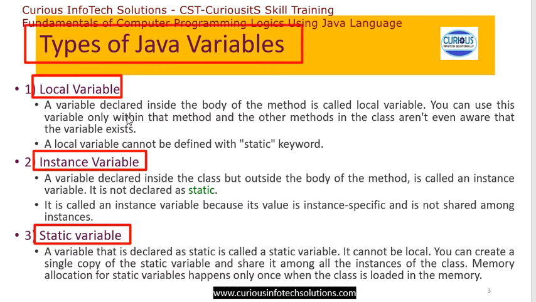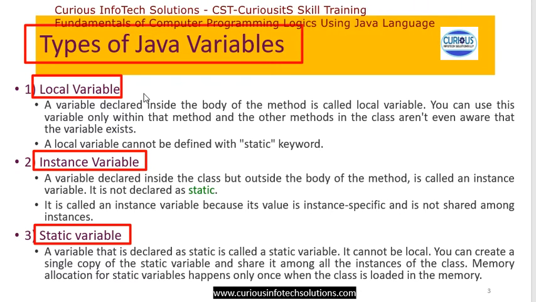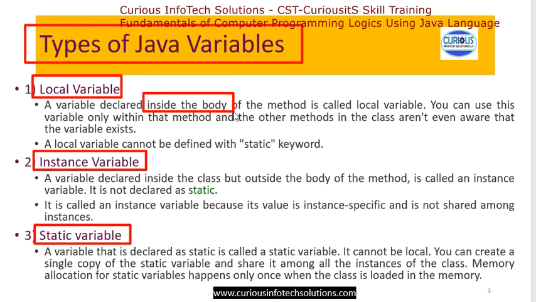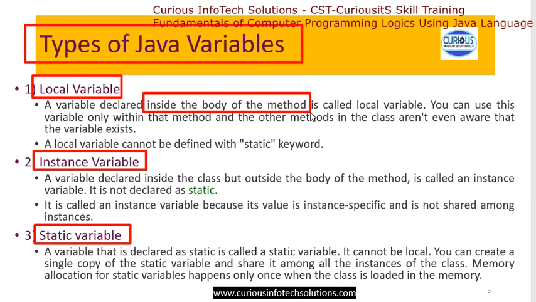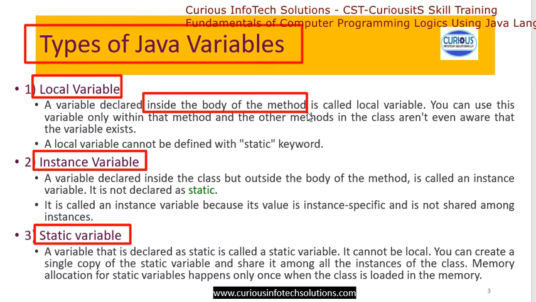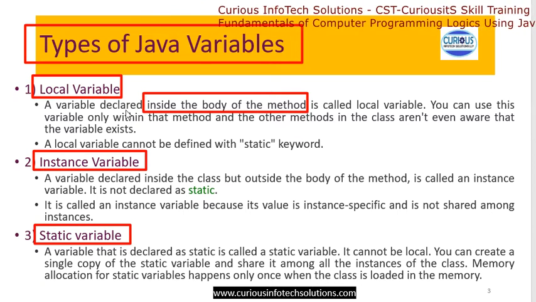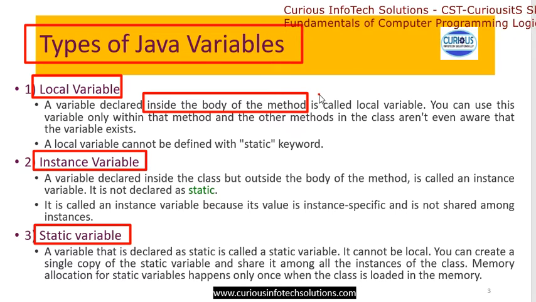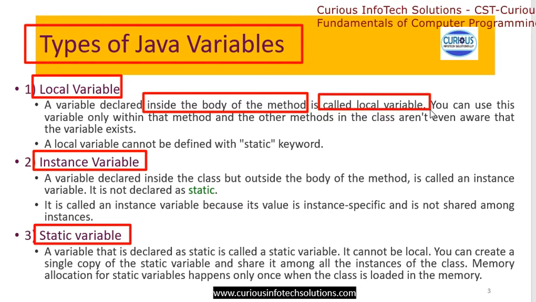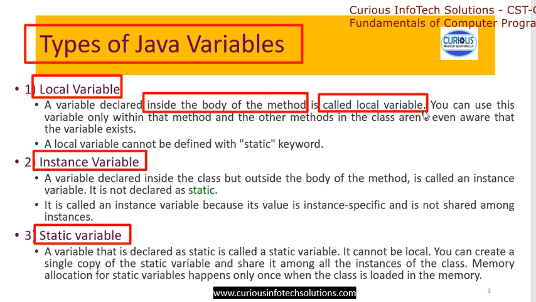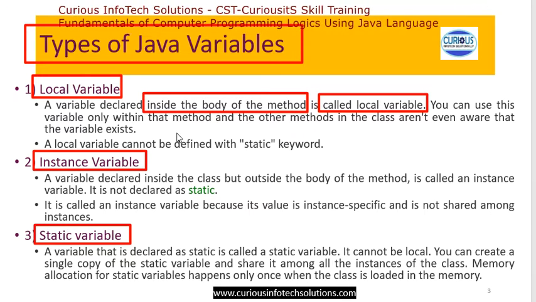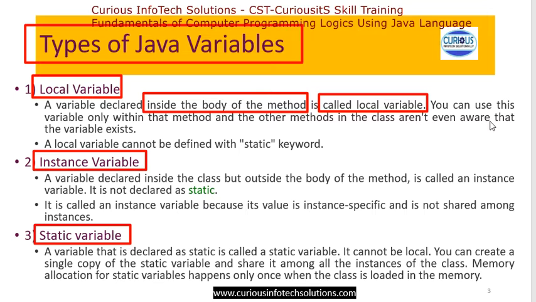So local variables are those variables which are declared inside the body of the method. जब भी मेथड के अंदर हम कोई वेरिएबल डिक्लेयर करेंगे, that variable is called a local variable. तो लोकल वेरिएबल का कैरेक्टरिस्टिक्स क्या होगा, इसे हमको समझना है.